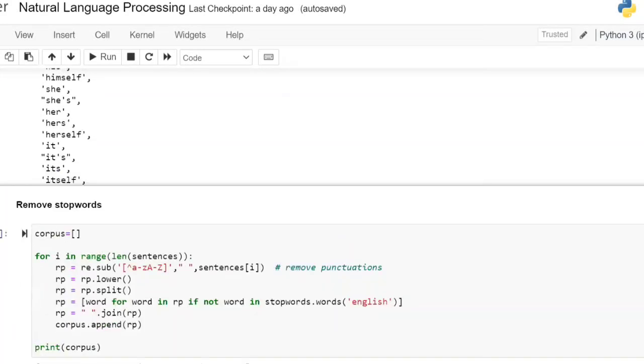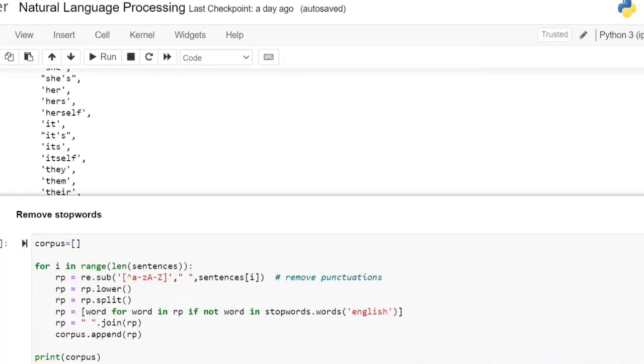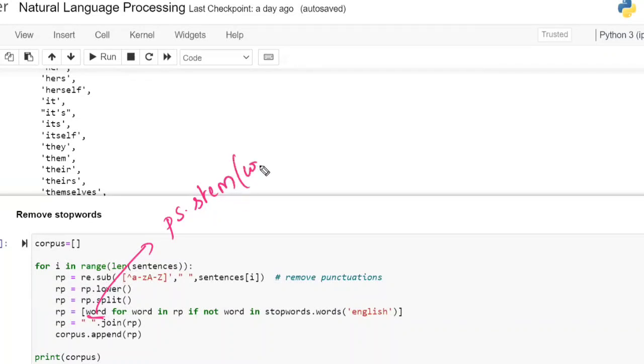If you observe in this code, I have just taken the word only, just a normal word. But now, wherever this normal word is there, instead of this normal word, I'm going to write PS of stem of the word. Where PS means Porter stemmer. I'm going to save the Porter stemmer function in PS.